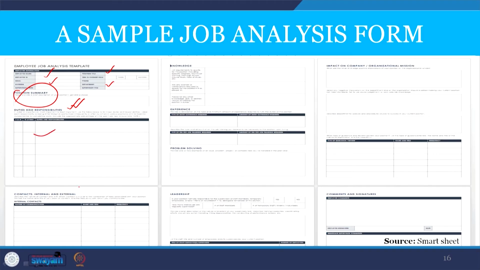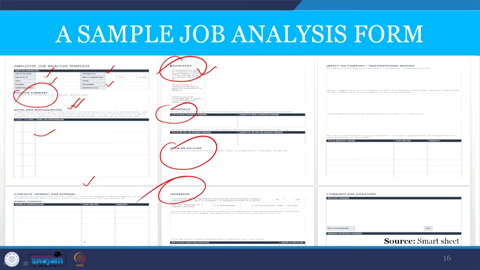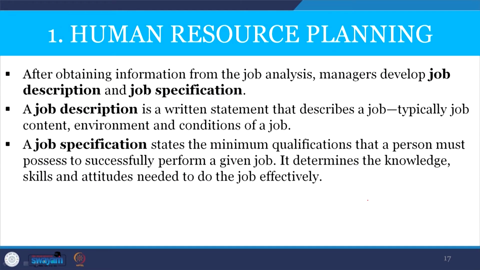The people whom he or she would be reporting to, that is internal contact and external contact, then the knowledge level required for completing the task, the experience required for the task, what type of problem he or she has to solve, and leadership ability, whether the person has leadership ability or not. Then the impact of the person on the company's or organizational performance or mission, and lastly it has to be signed by the person. So, it is a simple job analysis form.